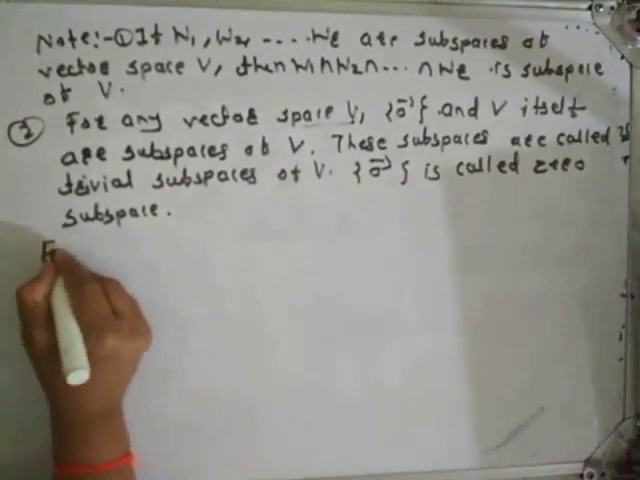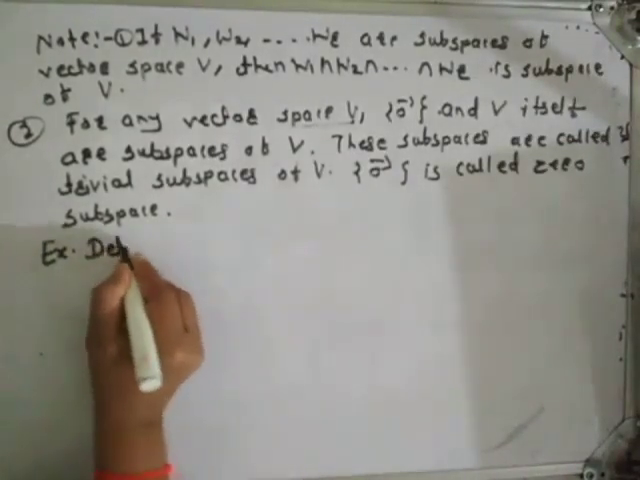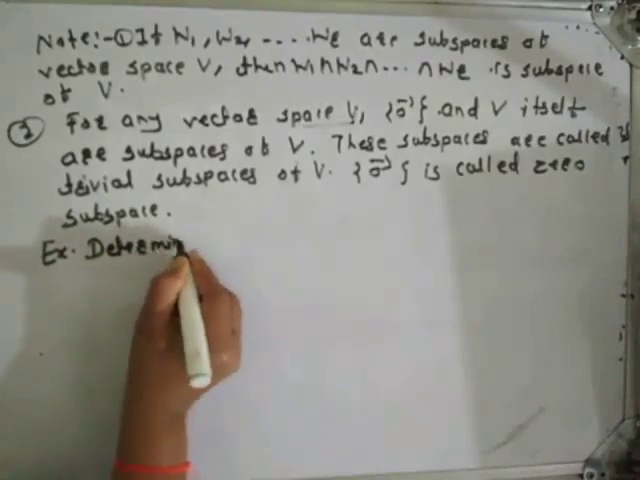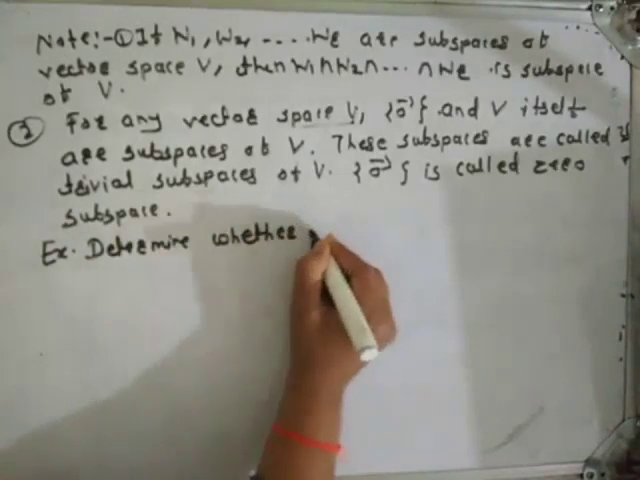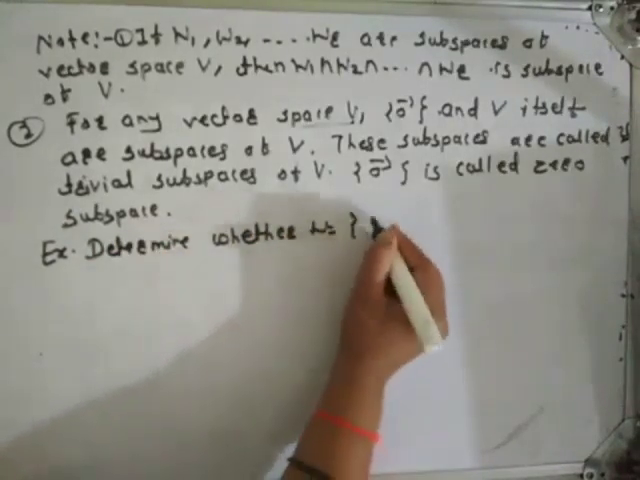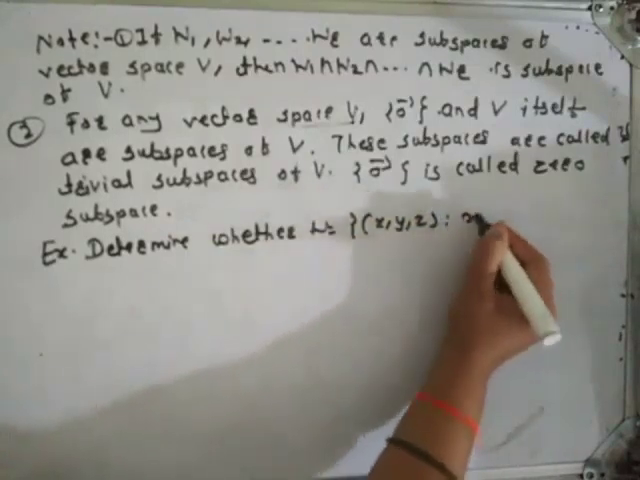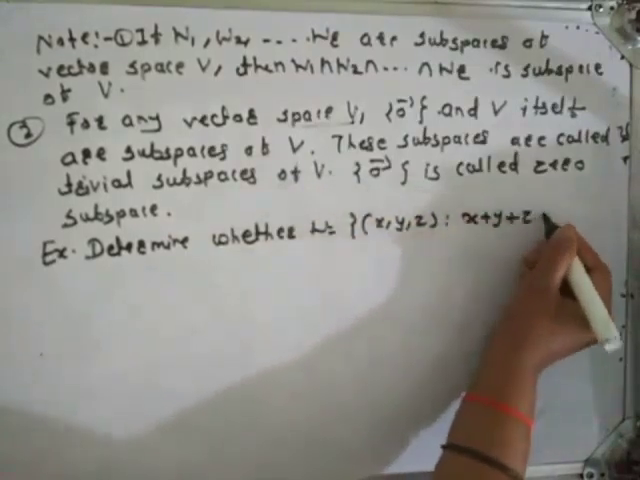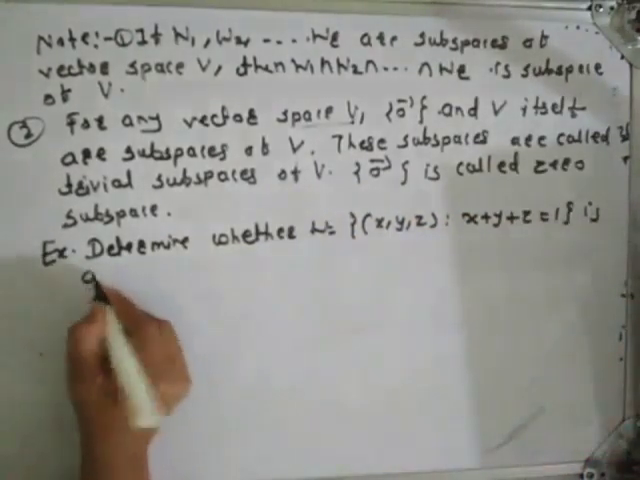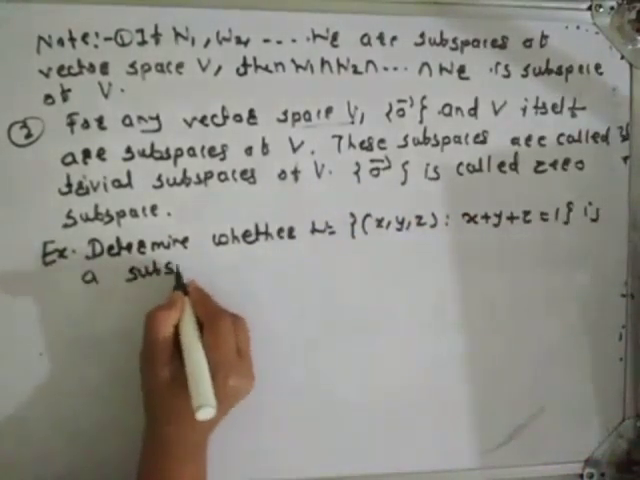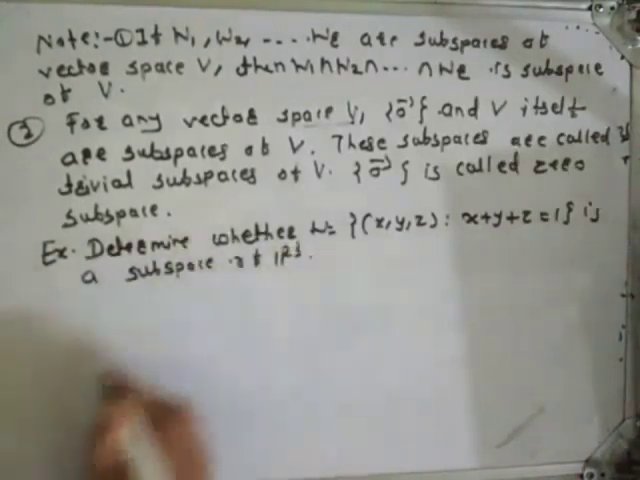Let us take one example. Determine whether W is equal to the set of (x, y, z) such that x plus y plus z is equal to 1 is a subspace of R3.